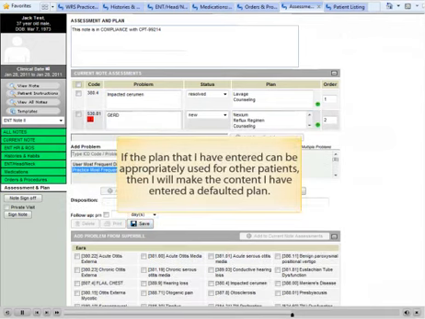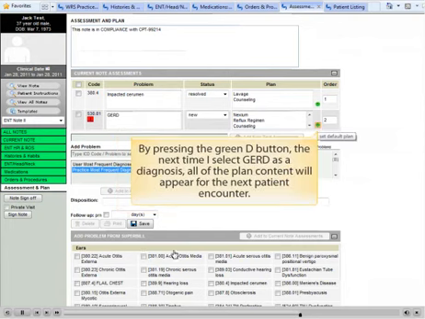If the plan I have entered can be appropriately used for other patients, then I will make the content I have entered a default plan. By pressing the green D button, the next time I select GERD as a diagnosis, all of the plan content will appear for the next patient encounter.